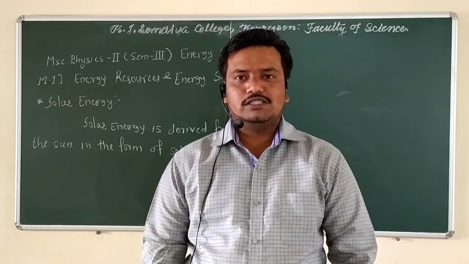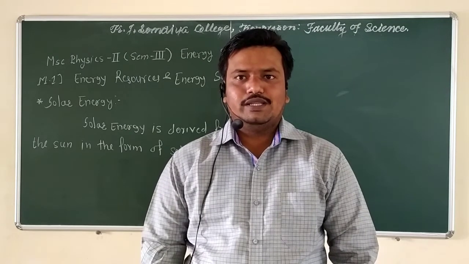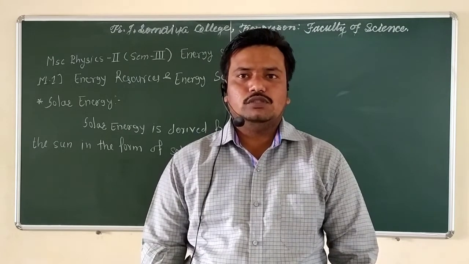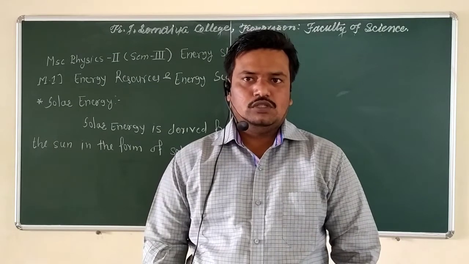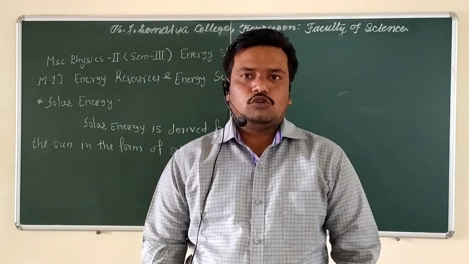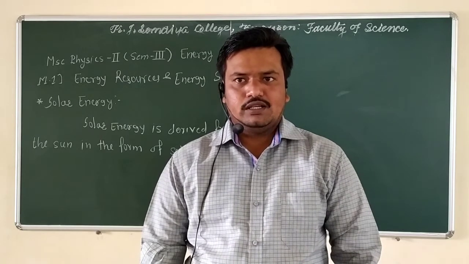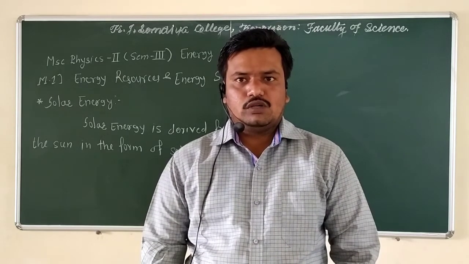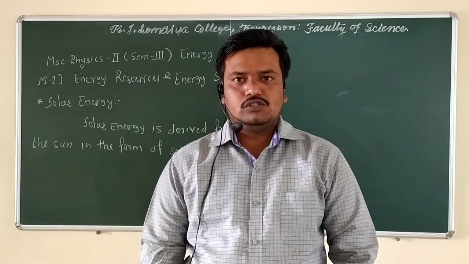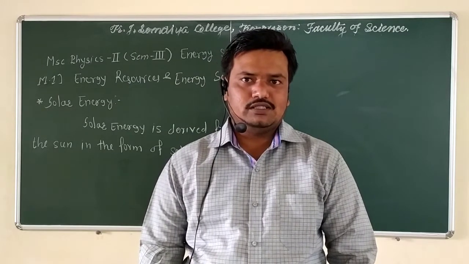Hydro energy is derived with the help of the kinetic energy of flowing water. A huge amount of water is stored in dams or water reservoirs, and the stored water has potential energy.